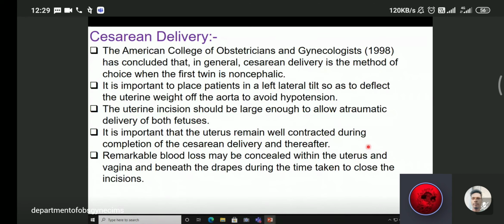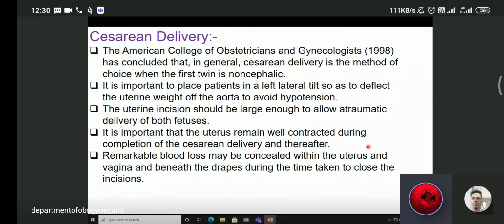It is important to place the patient in left lateral tilt so as to avoid the uterine weight over the aorta and prevent hypotension. The uterine incision should be large enough to allow atraumatic delivery of both fetuses. It is very, very important. The uterus must remain well contracted during completion of cesarean section and thereafter, otherwise it will lead to postpartum hemorrhage because of an atonic uterus. So oxytocin should be introduced after delivery of both fetuses.